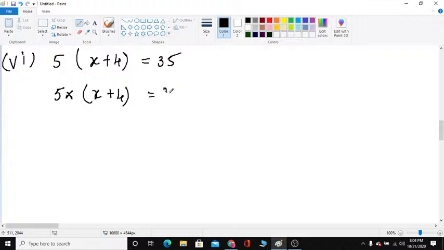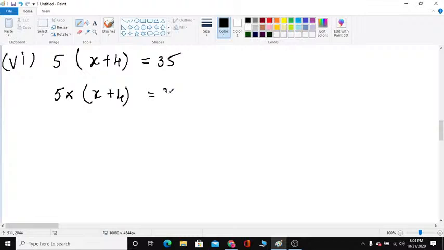Now we will do the verification. What is your answer? x is equal to 3. Now you substitute x is equal to 3 in the given equation. So we will write the equation again.